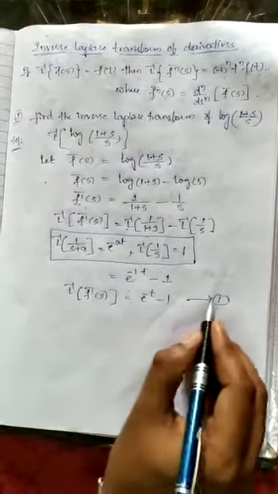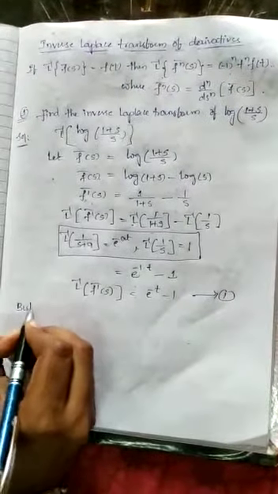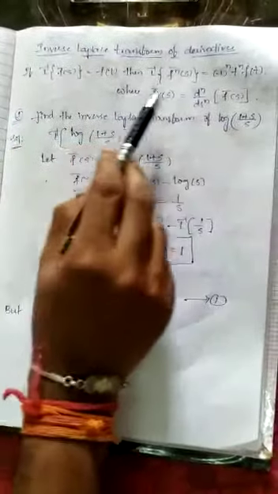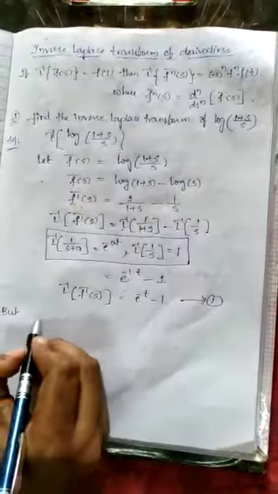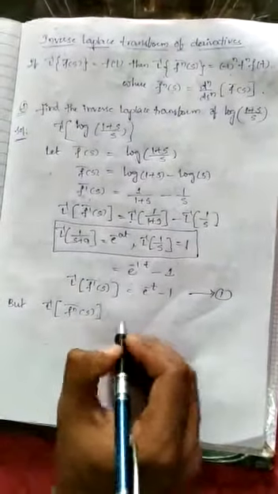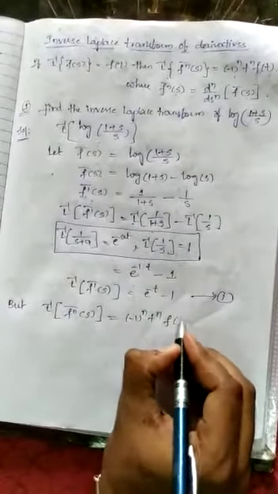Okay. So consider it as equation number 1. Then by the statement of derivatives, what is the statement of derivative? Laplace inverse of f to the power of n bar of s we know. But Laplace inverse of f to the power of n bar of s value is what? Minus 1 to the power of n into t to the power of n into f of t.